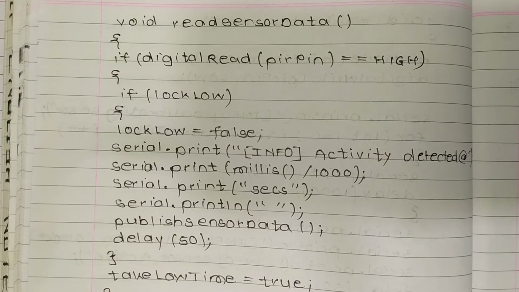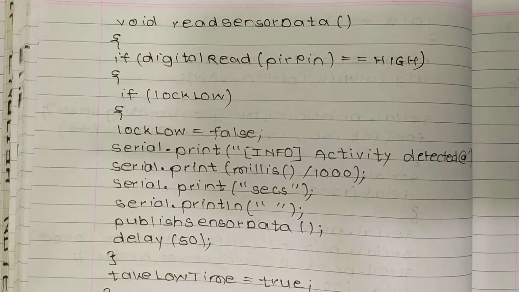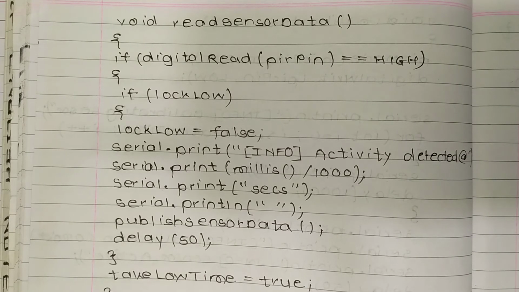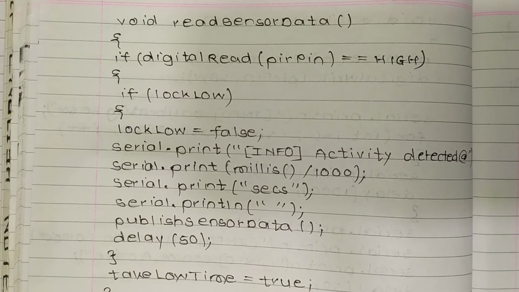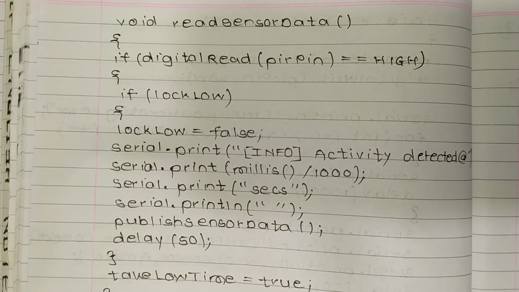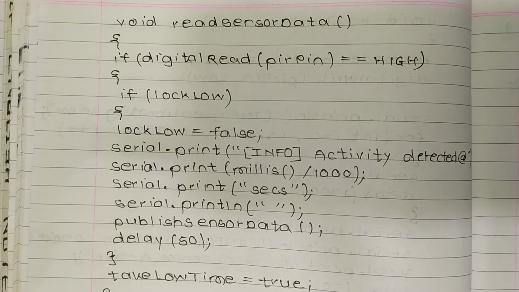So here our program is starting, void readSensorData. In loop we have if digitalRead PIR pin is equal to HIGH, means if the PIR pin is high, then if lockLow, then lockLow is equal to false. Serial.println info activity detected. So if lockLow is false, then print activity detected. Then Serial.print millis divided by 1000, then Serial.print seconds.